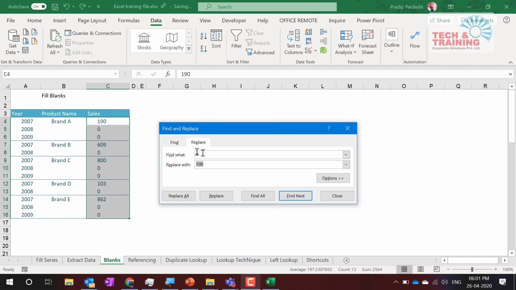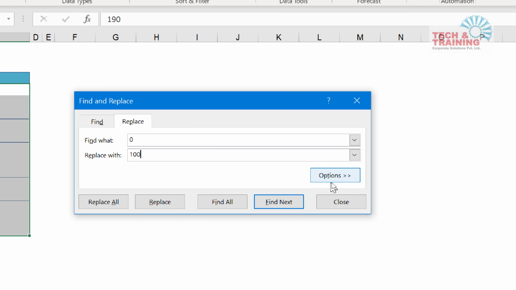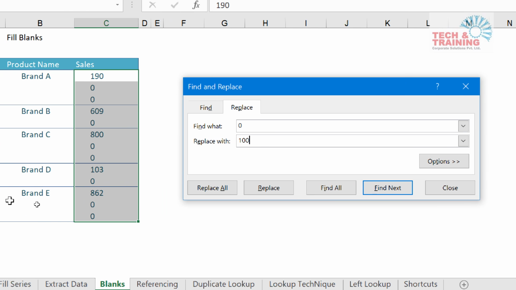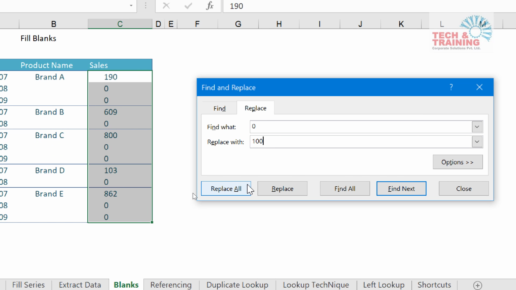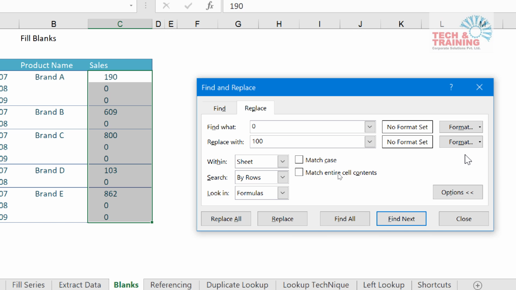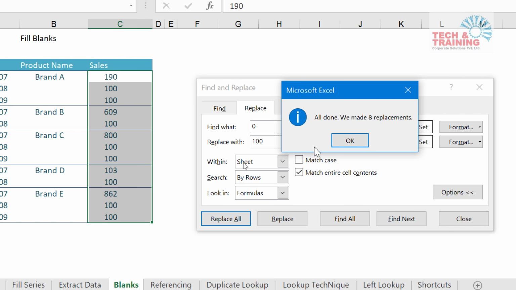Control H. I want to find 0, replace with 100, and now I'll click on this Options button. Many of you would have seen this option plenty of times, but most of you have not bothered to click on that. Why am I saying most of you? Based on my experience. I'm sorry if you don't fall in those most of the people. My apologies for that. But I have seen many people don't click on these options until I bring it to their notice. So once I click on options, here I have the simple option, match entire cell content, and you click on replace. How simple is it?